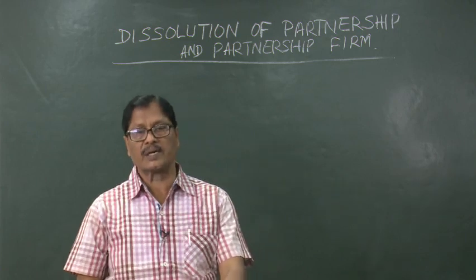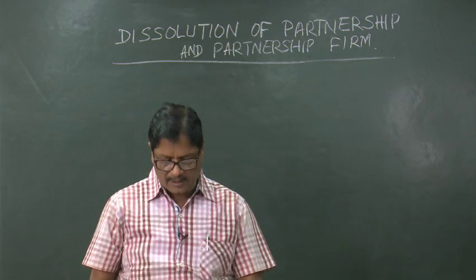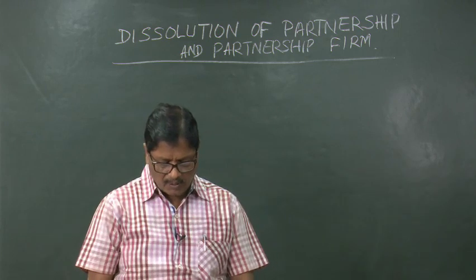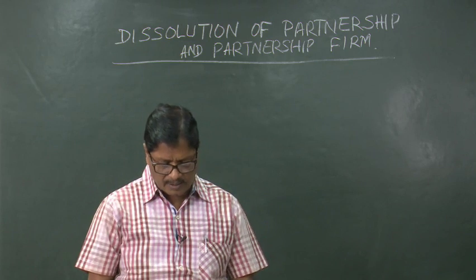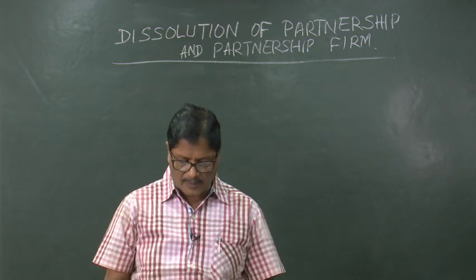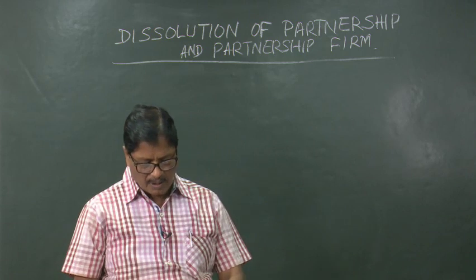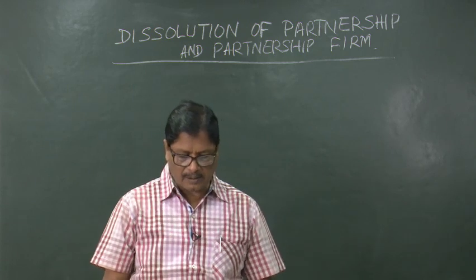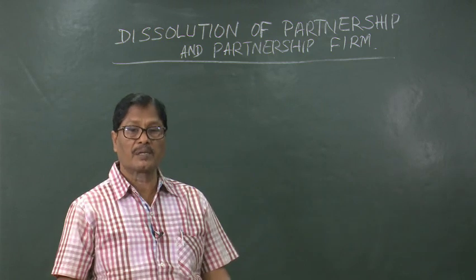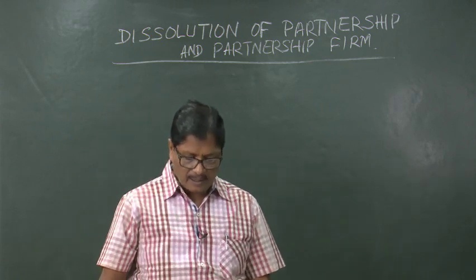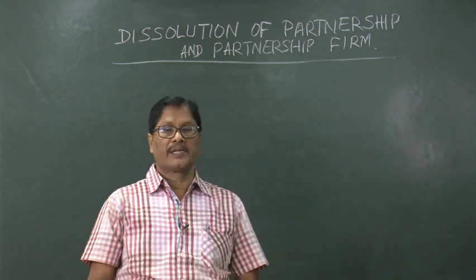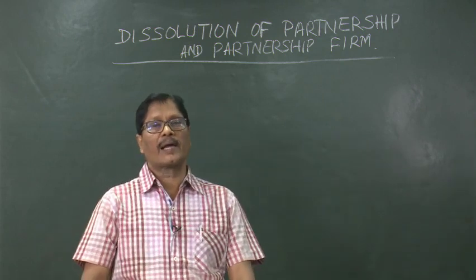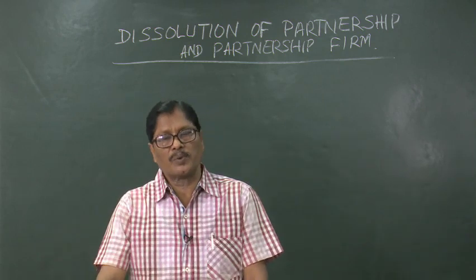So, I shall tell you the journal entries and we will prepare the necessary ledger accounts. What are the necessary ledger accounts? We can prepare one realization account first of all, then capital account of Anju and capital account of Manju, and then Manju's loan account because Manju is a partner, then the bank account. It is important to remember, if the bank account is closed automatically, then your problem is correct.